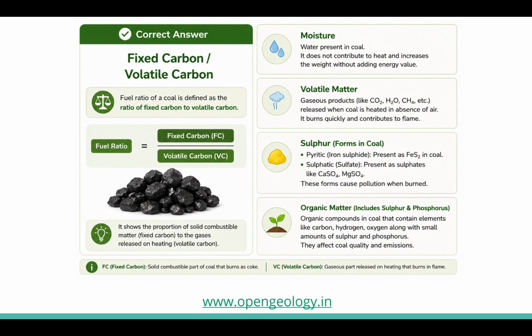Here moisture is water present in the coal, and volatile matter is gaseous products like CO2, H2O, CH4. Sulfur forms in the coal: pyritic, iron sulfide in FeS2 form, and sulfate forms, CaSO4, MgSO4. Organic matter includes sulfur and phosphorus. So the option is fixed carbon to volatile carbon.